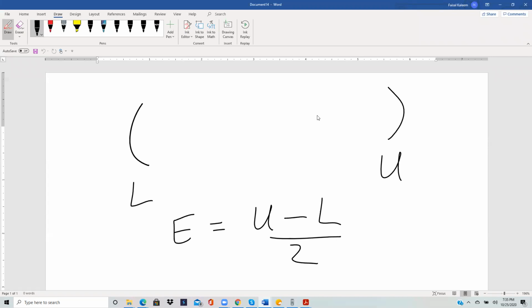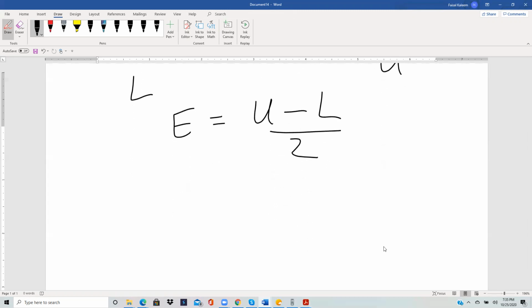In the picture, if this is the midpoint, then the margin of error is this distance from the midpoint to either end. Either you go from the midpoint to U, or from the midpoint to L. Either of them is the margin of error. And this midpoint is the point estimate.